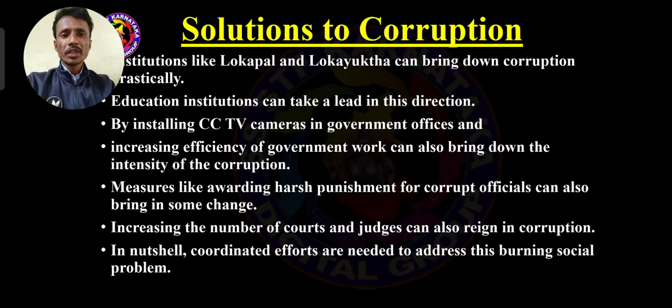So these are the very important measures implemented by government to eradicate corruption. Such measures are mainly Lokpal and Lokayukta, educated people creating awareness, CCTV cameras, increasing efficiency of government officers, measures like hard punishment, increasing the number of courts and judges, and coordination, which are very, very important.